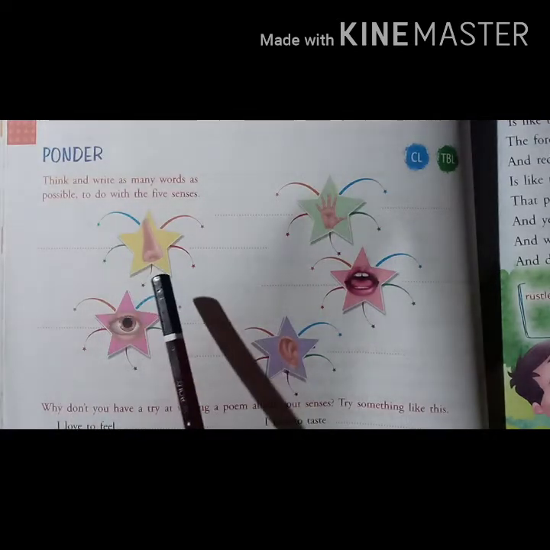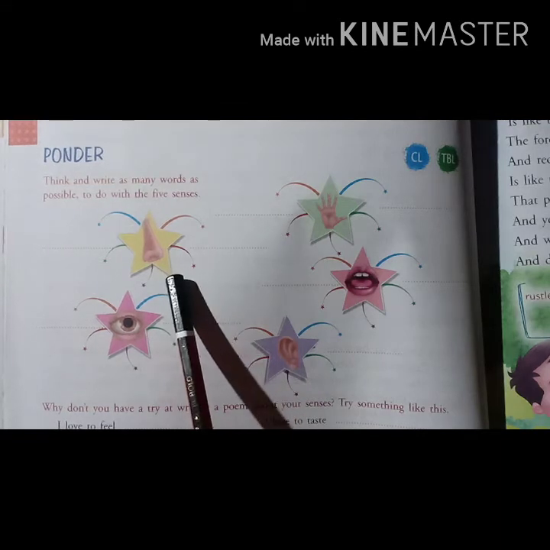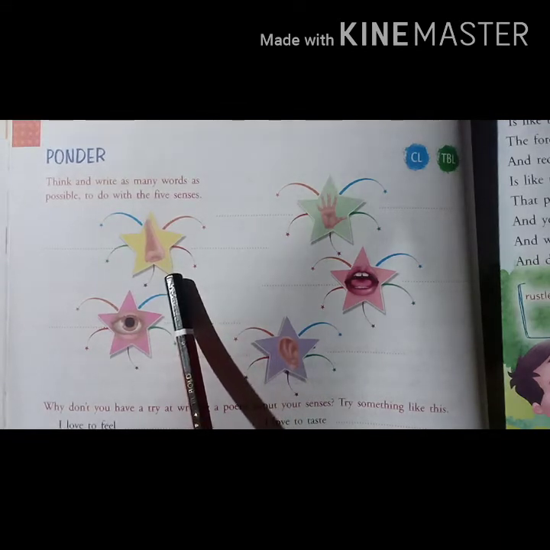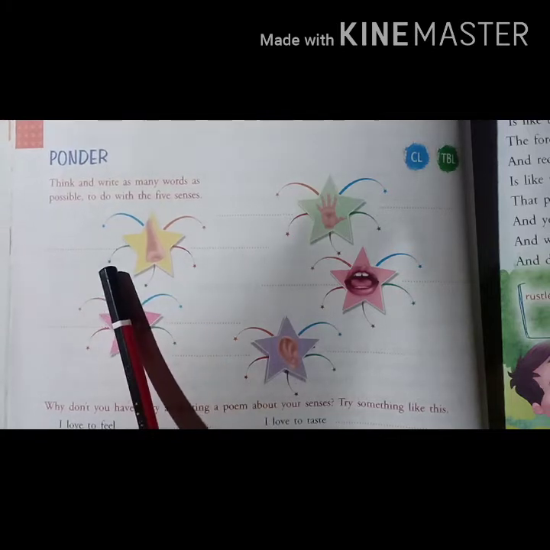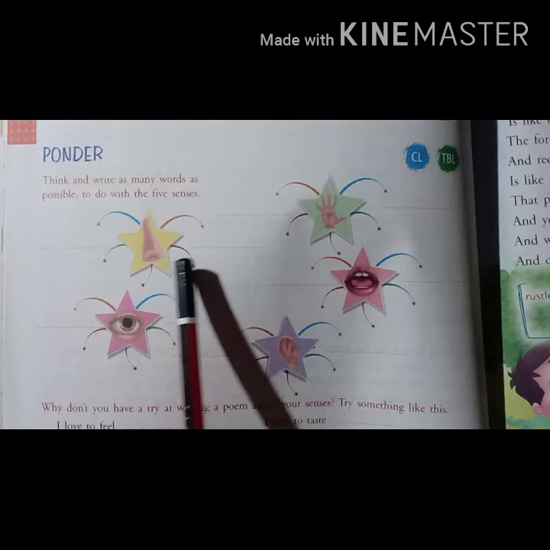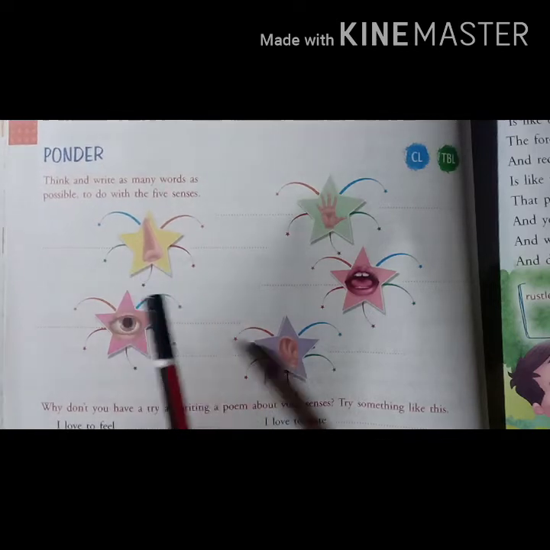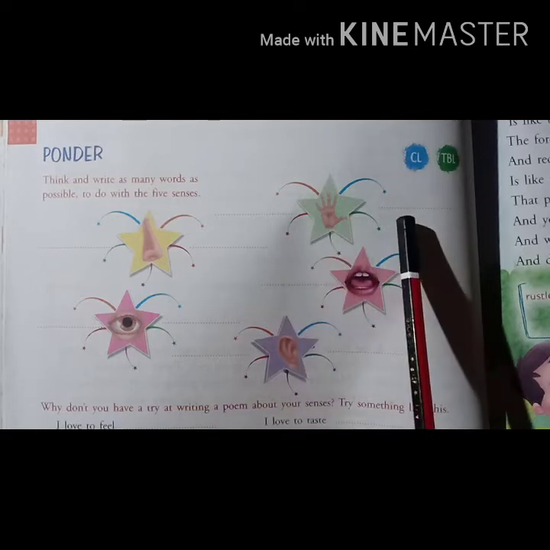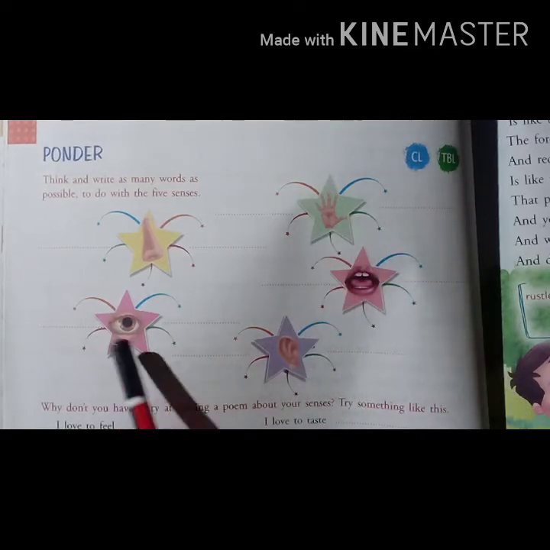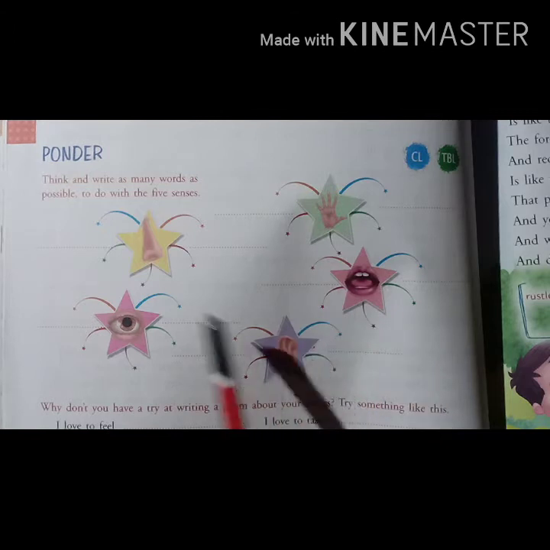First one is the nose. What is the function of the nose? That means smell and also breathe. So these are the 2 functions of our nose. Second, the same thing you can do with the next and then again the next one. Then do the same with all the 5 sense organs.